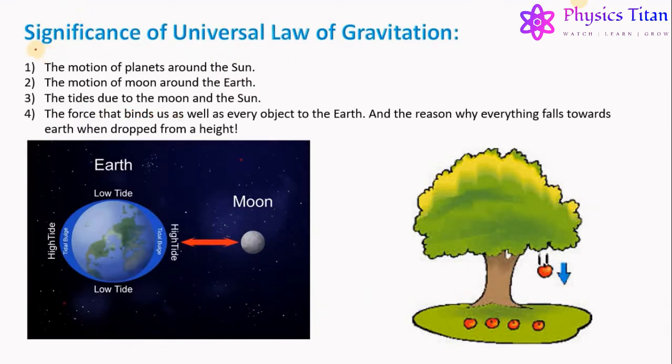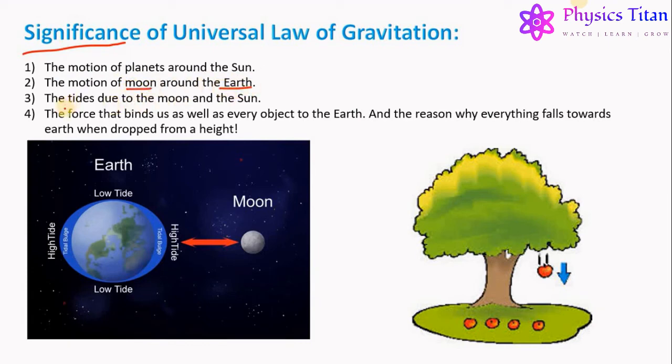Now let us proceed further and talk about the significance of the universal law of gravitation. This law successfully explains the motion of planets around the sun. That is, what causes them to move around the sun in their orbit is nothing but the gravitational pull of the sun. It also explains the motion of the moon around the earth.